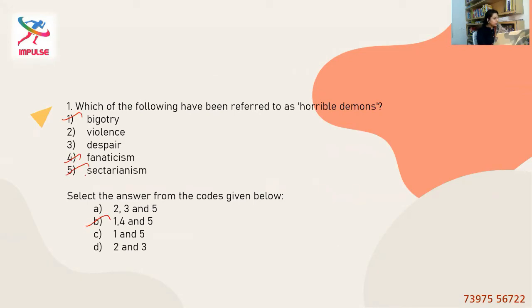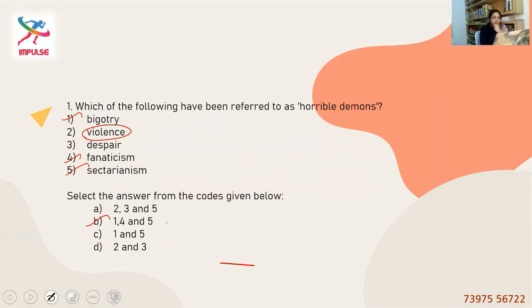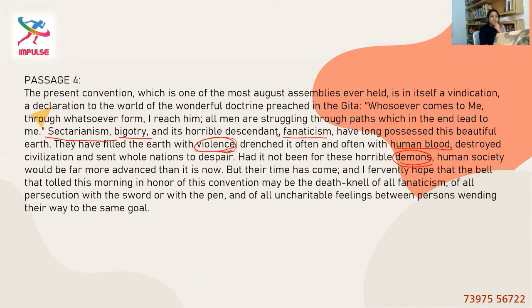Let's check it out. Yeah, it's 1, 4, and 5. And why not violence? I think we are clear why violence is not in the option. First of all, there is no option that includes violence. If at all it is being included, they've ruled out either 4 or 5. So in that logic, you will again choose option B. Even otherwise, to have a clear understanding, only these 3 contribute to the violence, and violence is not one of the aspects of demons, at least not according to the passage.